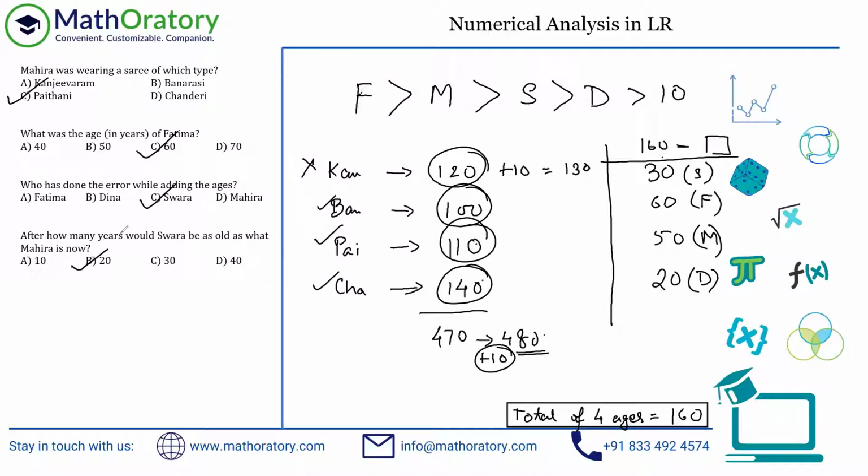That's the entire set. It's a pretty classic example of pure number distribution. You have to analyze the numbers. One important point to take away from the initial analysis: when you are adding the total of the remaining people, whoever the remaining people are, you are always excluding yourself, right? So if each person has done that, when you add all those numbers, in this case 120, 100, 110, 140, obviously 120 was the wrong information, but that doesn't matter. You could further analyze it.